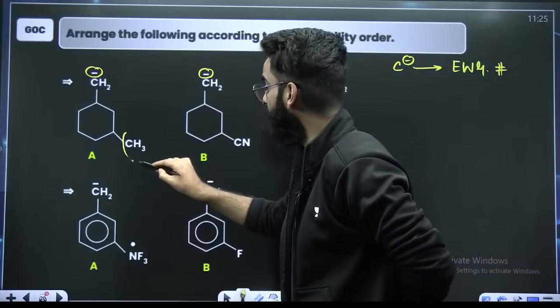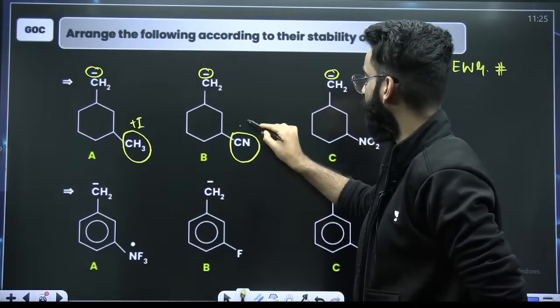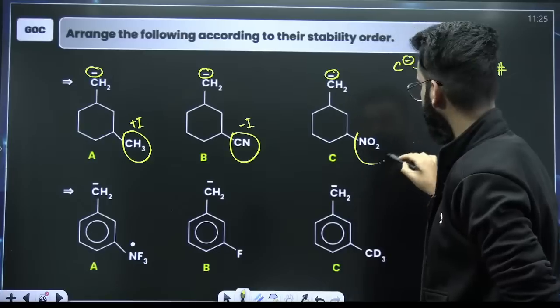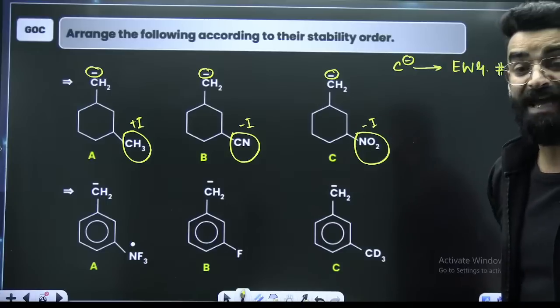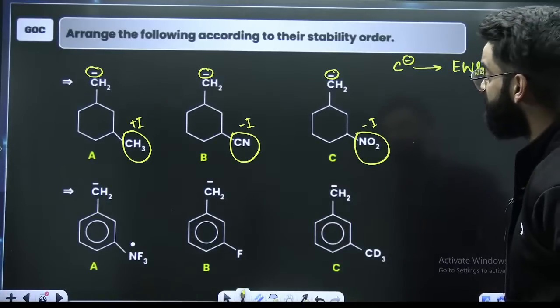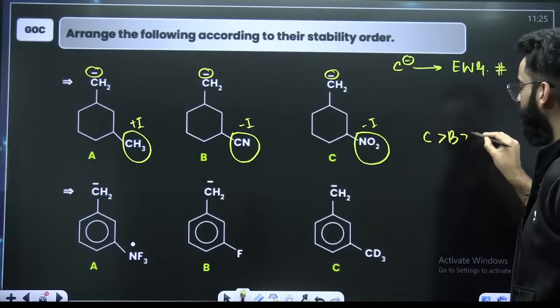See, this is electron donating, right? This is electron withdrawing. This is also electron withdrawing. And electron withdrawing groups, they stabilize the carbanion. So which group is more electron withdrawing? C. So C stability will be maximum, followed by B, followed by A.